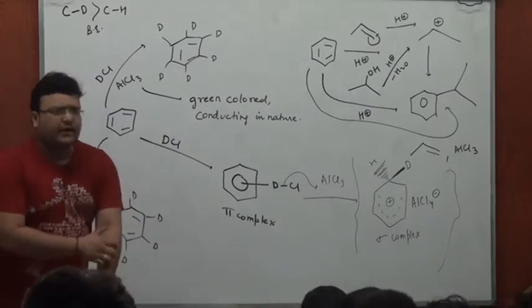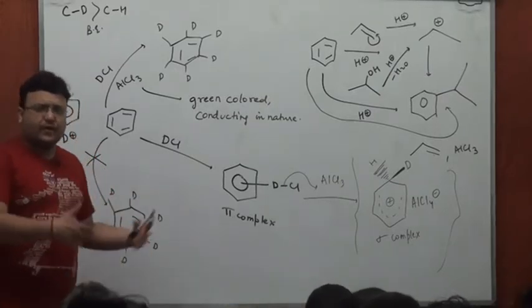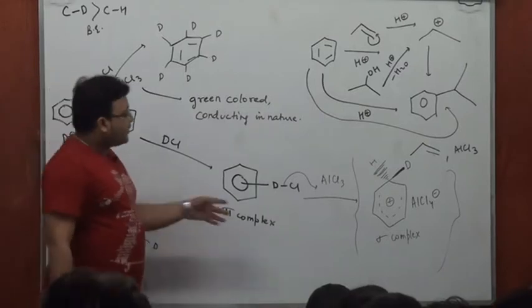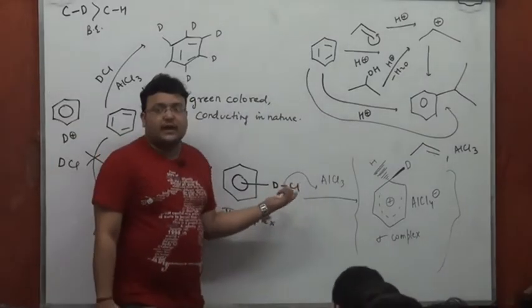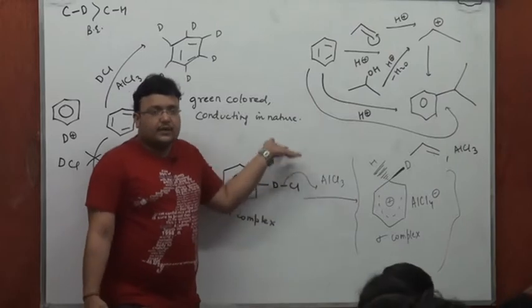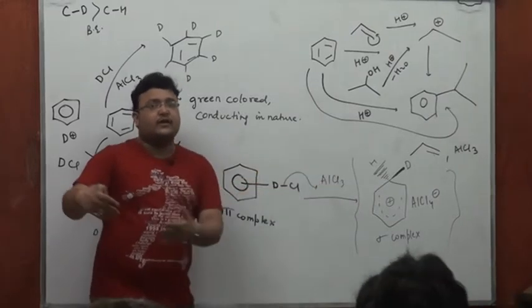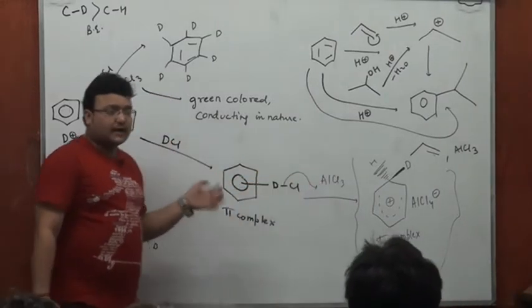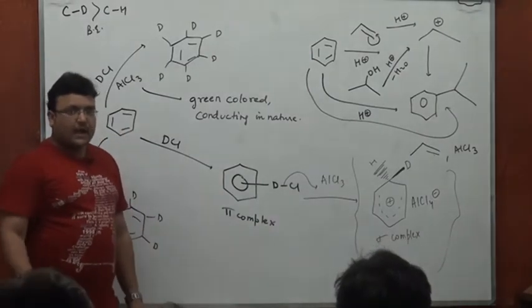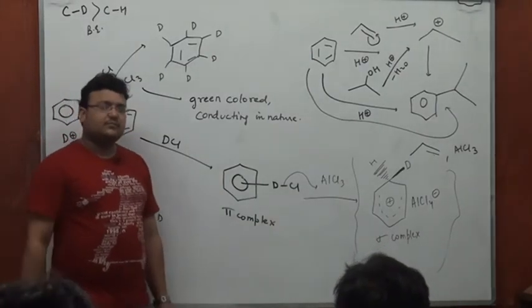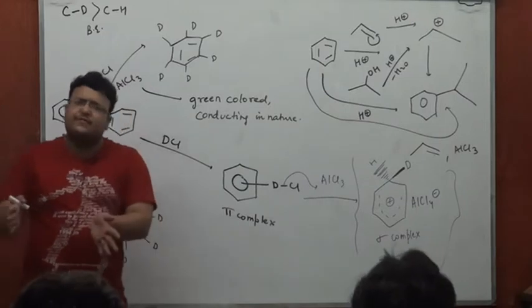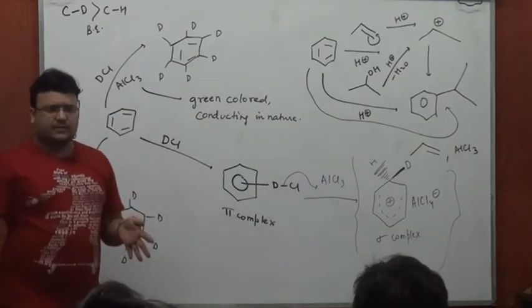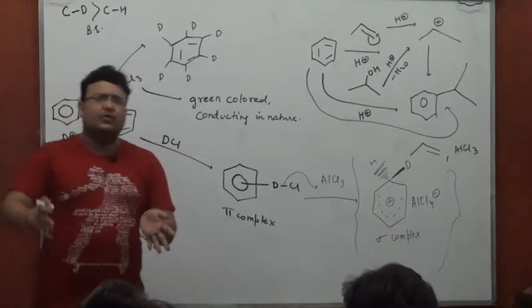Now the small difference between the mechanism proposed before and now is we're considering DCl and AlCl3 to react independently, and then we're considering AlCl3 to generate an electrophile which is going to attack the ring in a different step. As a matter of fact, that's going to serve most of the requirements. That is what you're supposed to write in most of the exams.